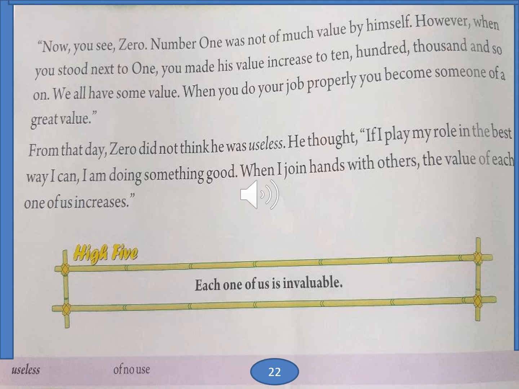So that's why we come to the title of the story. Everyone is a hero in some way or the other. Even if it's a zero, you are a hero. So each one of us is invaluable.